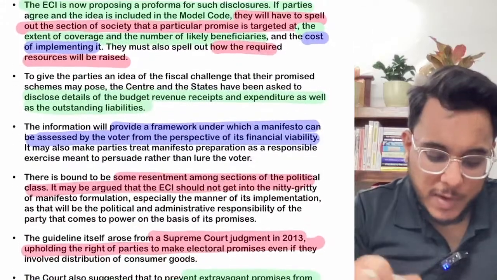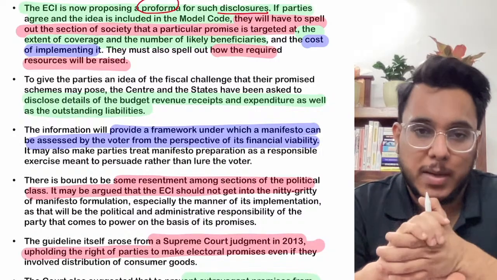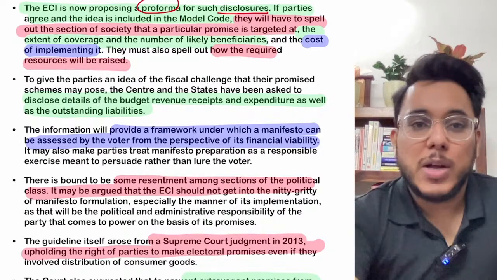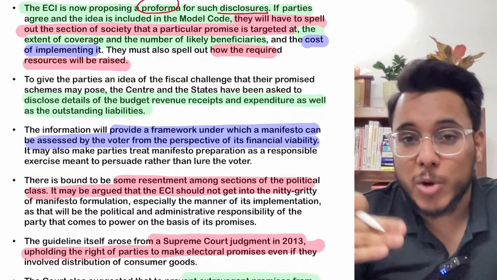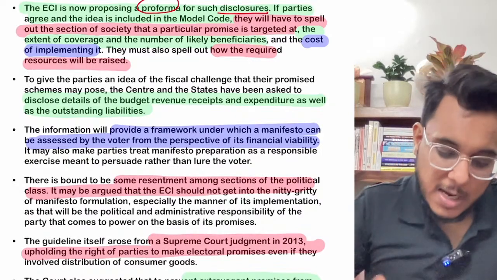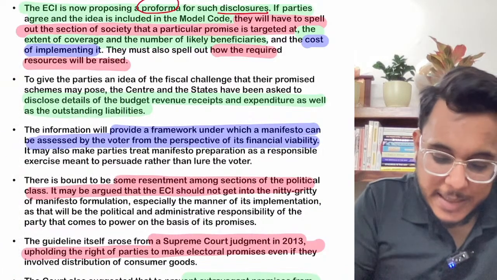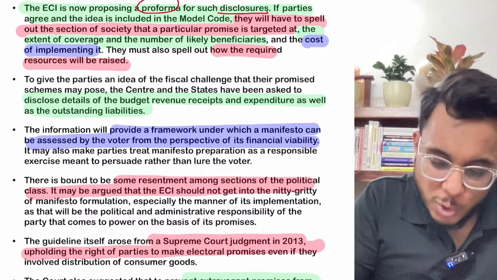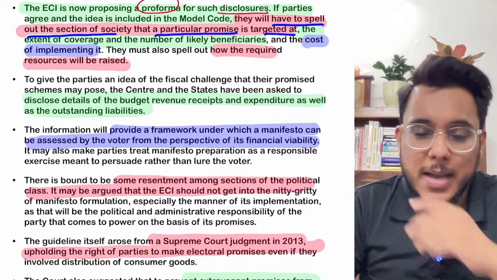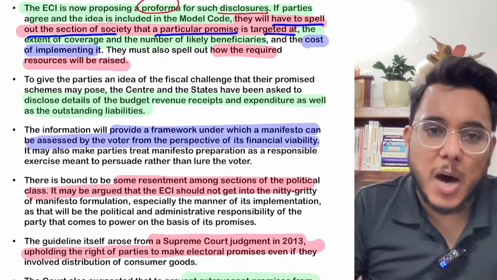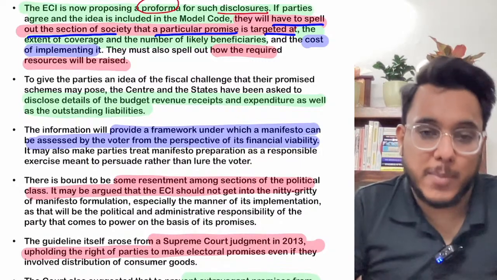Now, the Election Commission of India is proposing a detailed proforma for such disclosures. What is this detailed proforma? Up till now, political parties have to tell from where they'll bring the money, but now they need to provide much more detail whenever they make a promise. For example, just to highlight, the political parties need to spell out the section of society that a particular promise is targeted at. For example, you have promised to give RO water purifiers. Which section is it targeted at? You need to tell that very clearly.